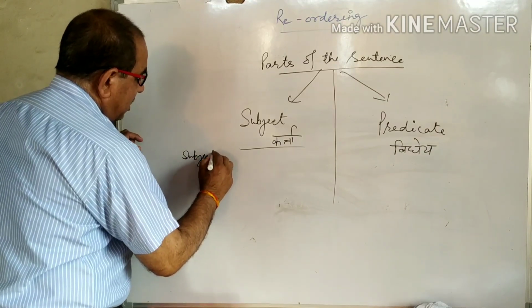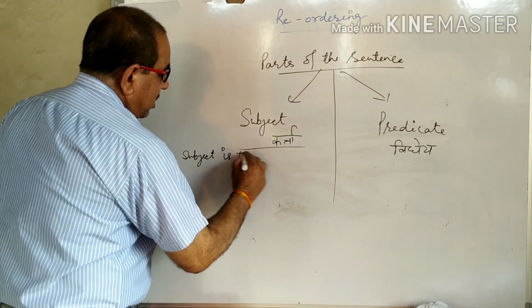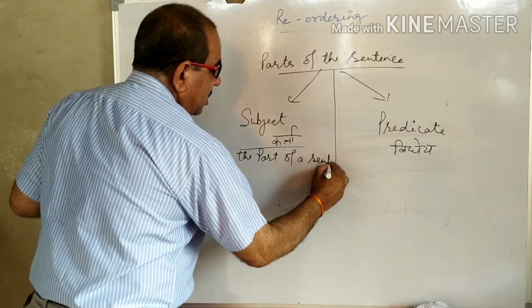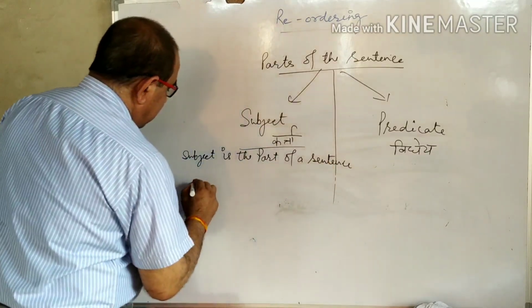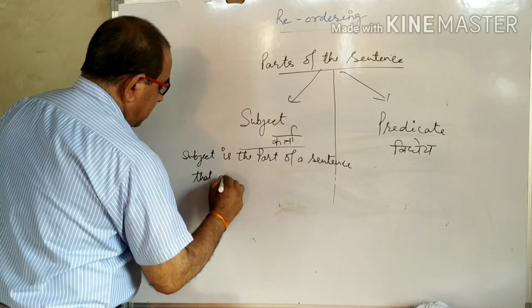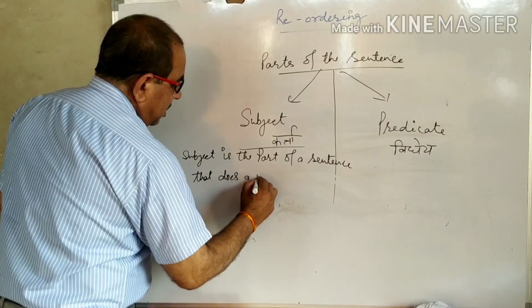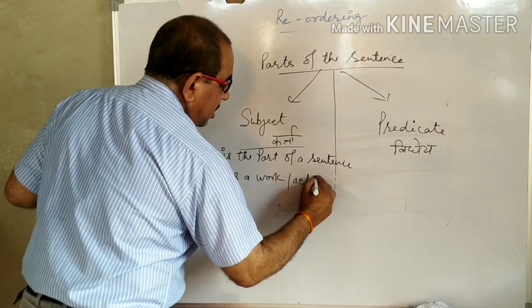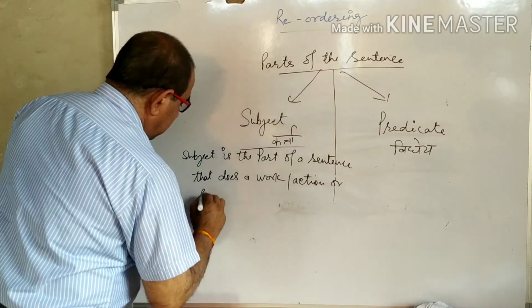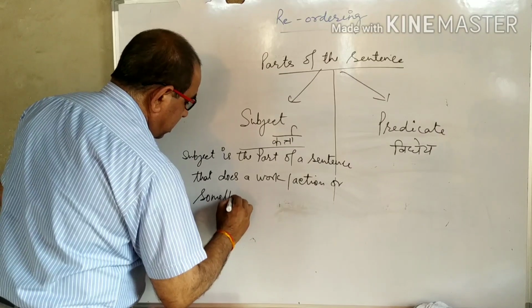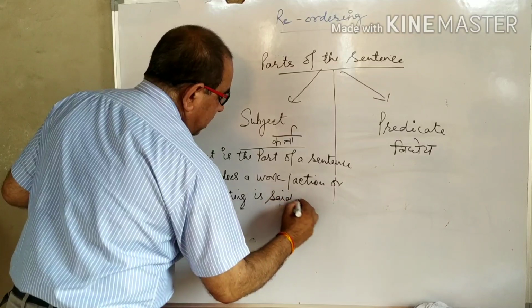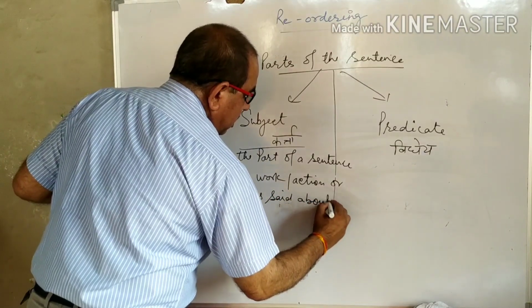Definition of subject: subject is the part of a sentence that does a work or action or something is said about that.